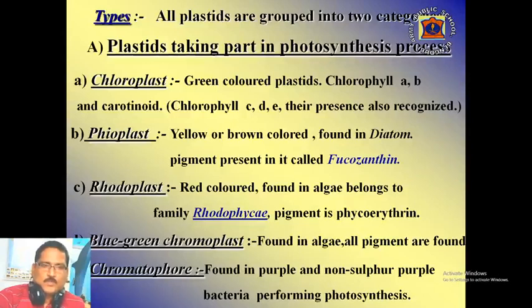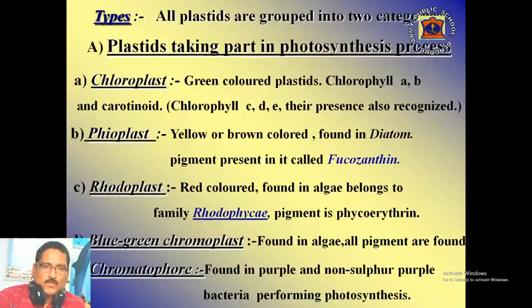Next is phaeoplast. It is a yellow or brown colored plastid found in one kind of algae, that is diatom. The photosynthetic pigment which is found in this plant is called fucoxanthin. Next is rhodoplast. It is red in color, found in algae belonging to the class Rhodophyceae. The photosynthetic pigment which is found is phycoerythrin.